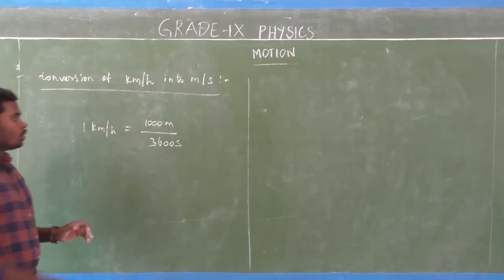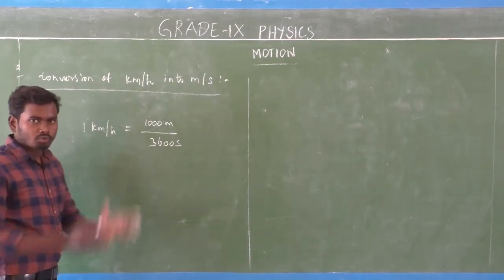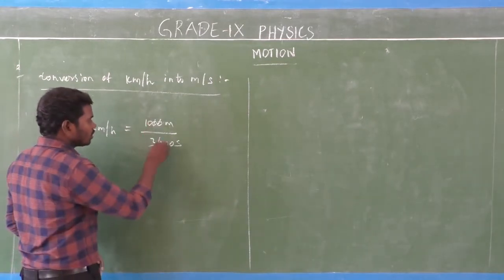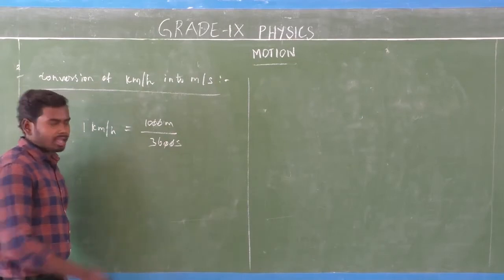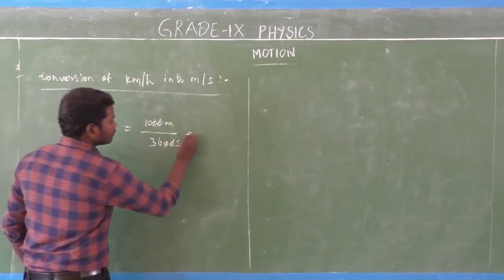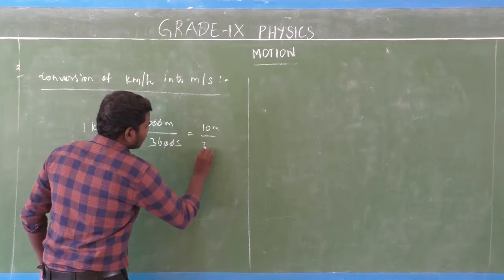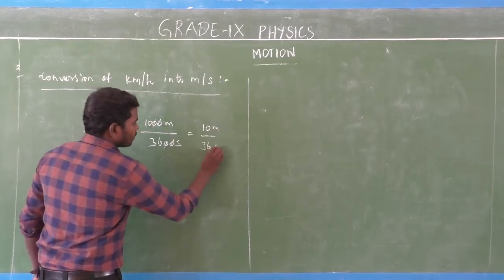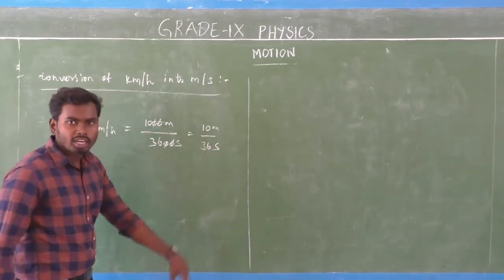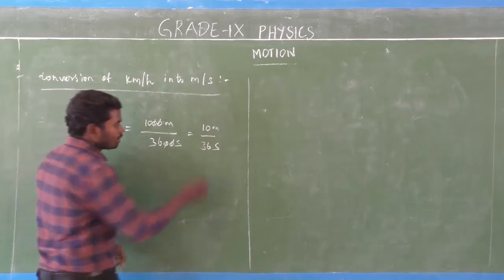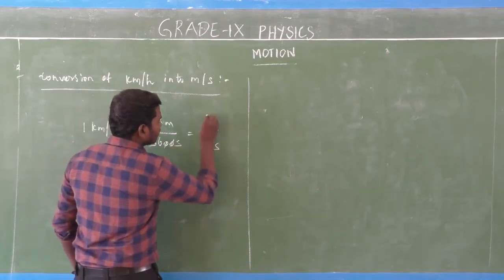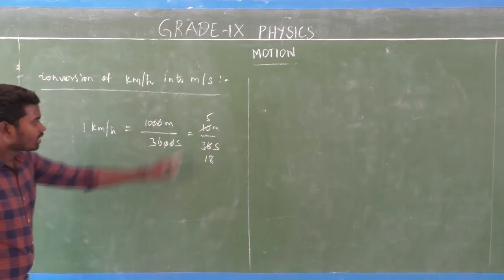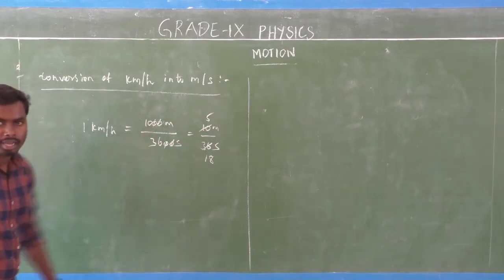Further divide both: 0 and 0 cancel, so we get 10 meters divided by 36 seconds. Again divide further using the second table: that is equal to 5 by 18 meter per second.